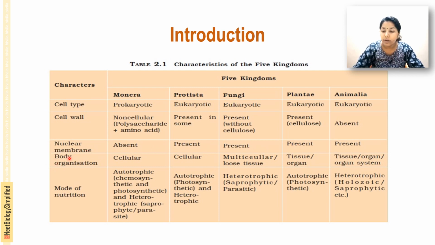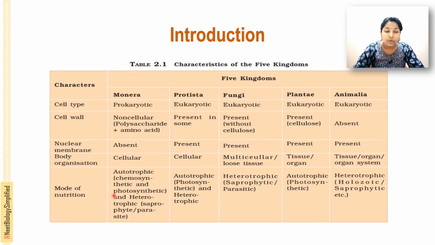Next, the body organization. There is a cellular body organization in the Monera, and also in Protista. In the case of fungi, there is a multicellular or loose tissue formation. In kingdom Plantae, a tissue level or organ level of body organization can be seen. And in Animalia, a tissue, organ or organ system level of organization.